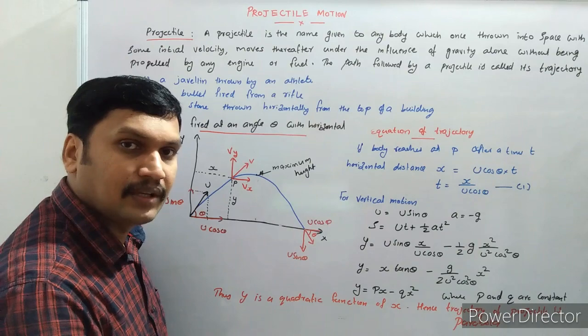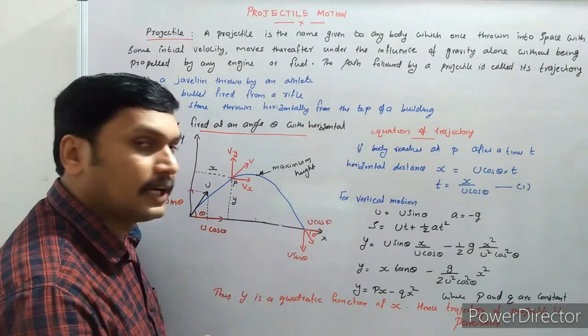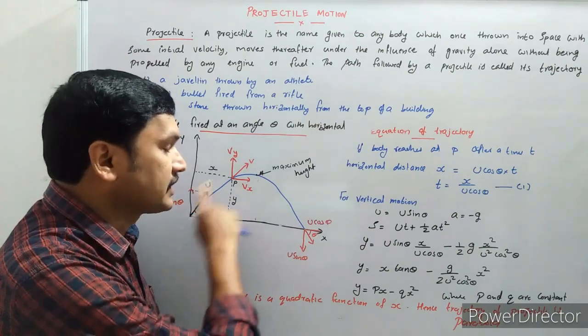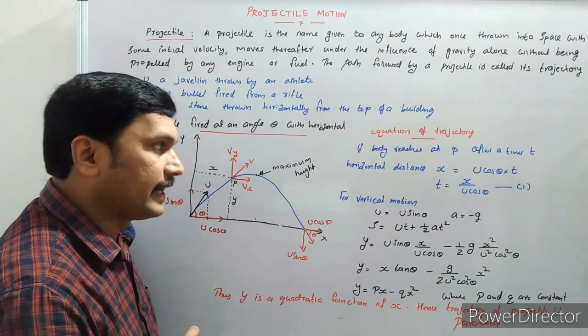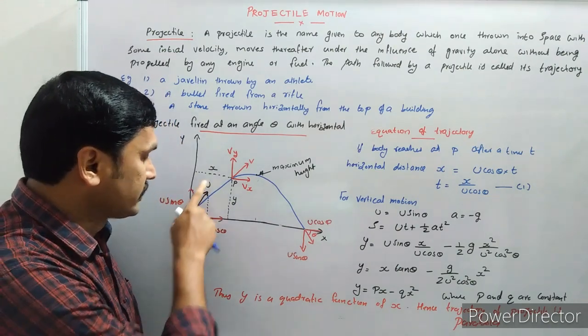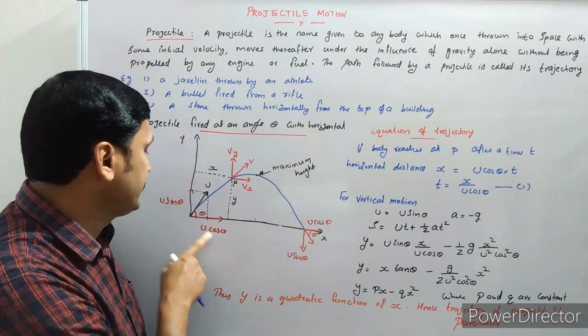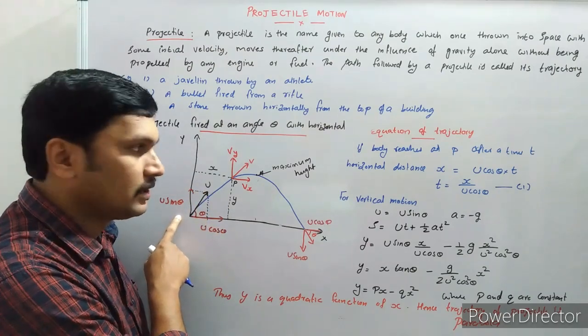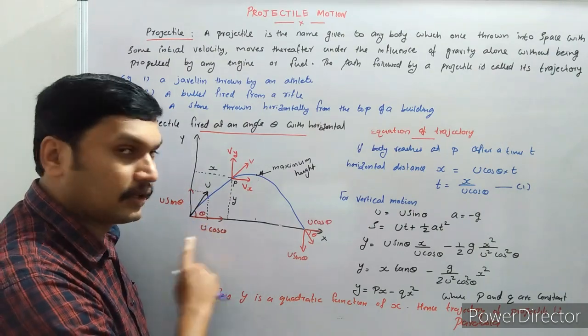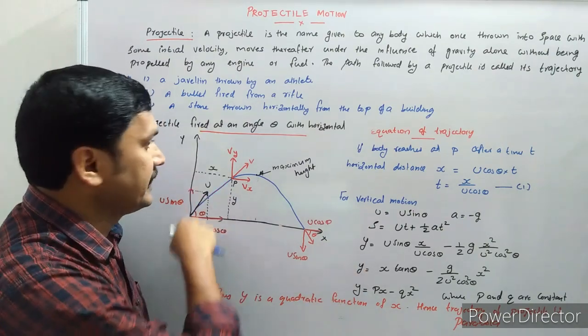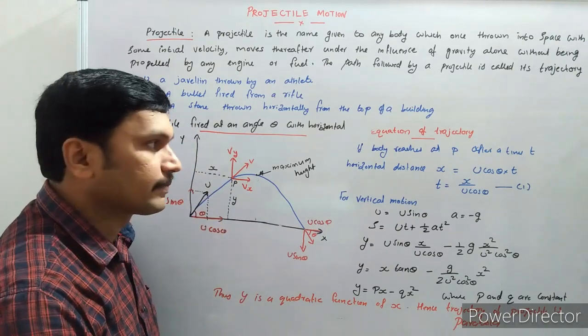We can prove it. Let us see how we can prove that the trajectory of this projectile is a parabola. For that, I told you the velocity u is split into u cos theta along the horizontal direction and u sin theta in the vertical direction.